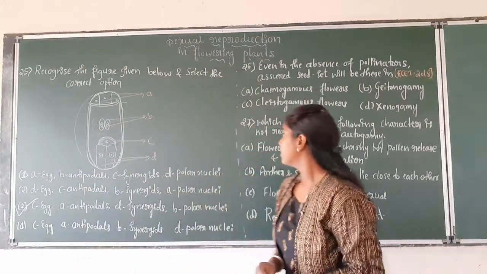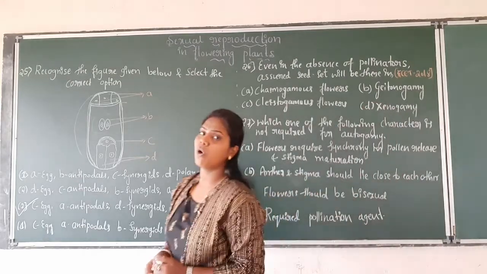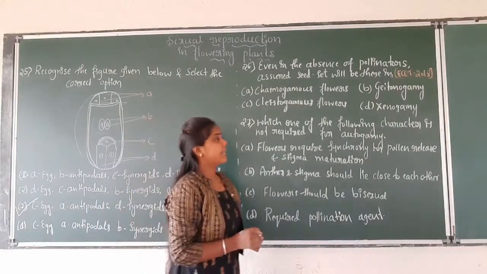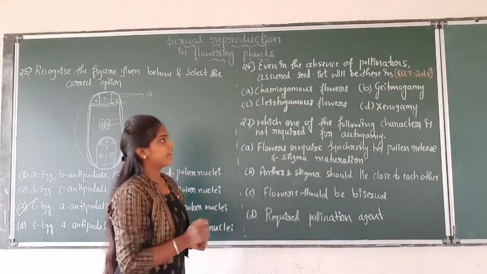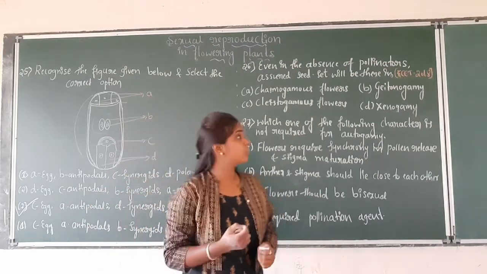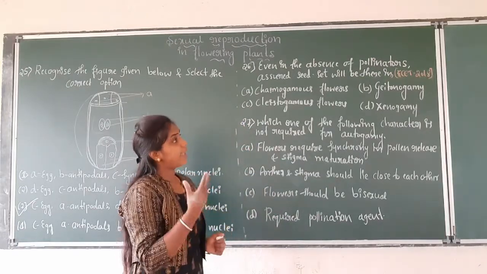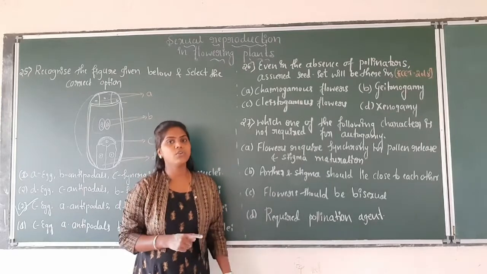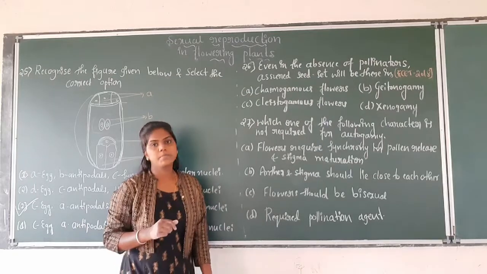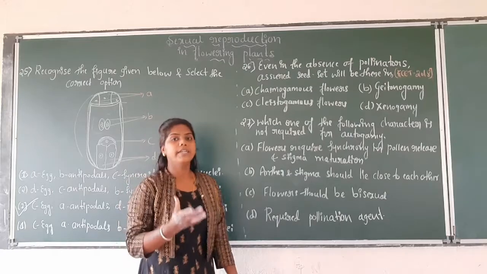Okay, and next come to the 26th question. Here the question is about pollination: even in the absence of pollinators, assured seed set will be there in. This question was asked in your KCET in the year 2018. As we know, the absence of pollinators is seen in cleistogamous flowers. So without a pollinator, it can pollinate.